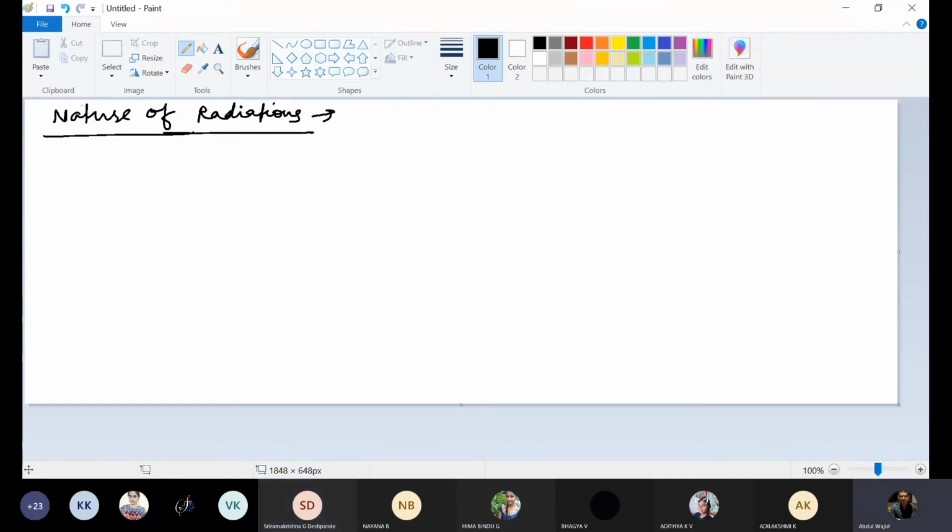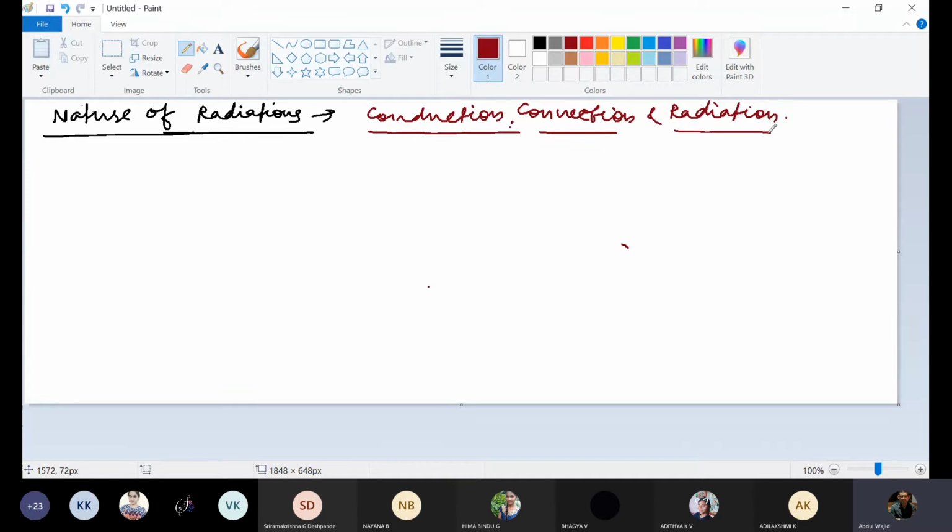This was there in our class 7. The name of that chapter was conduction, convection, and radiation. See, if the transfer of heat is through a solid, then that process is called conduction.